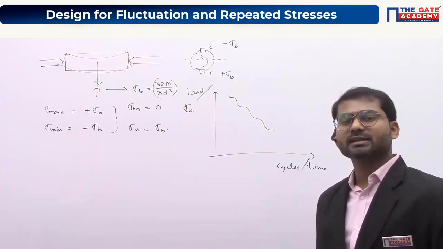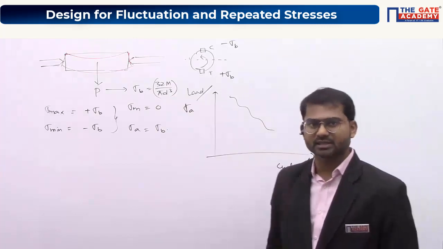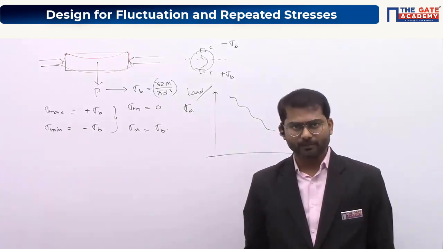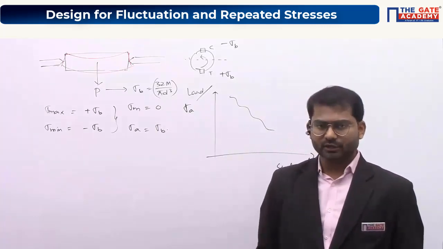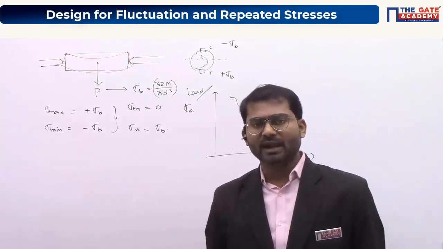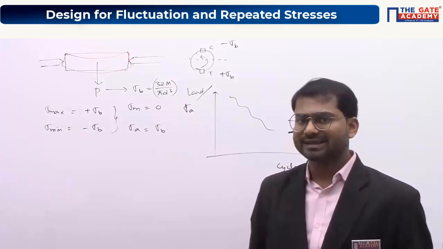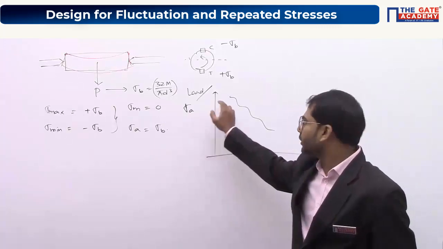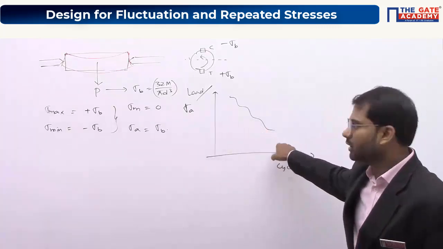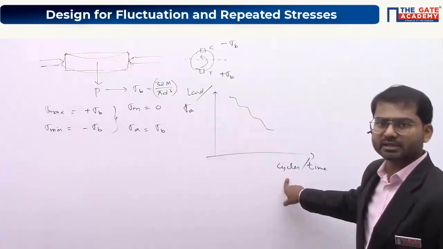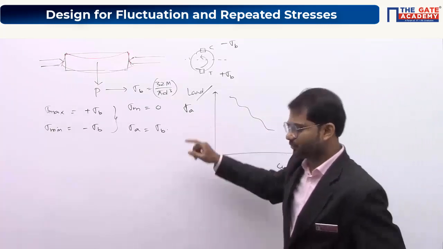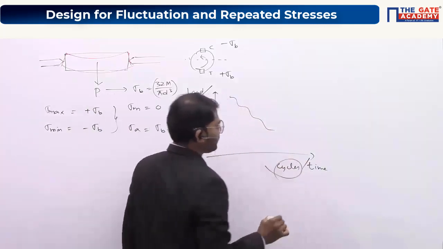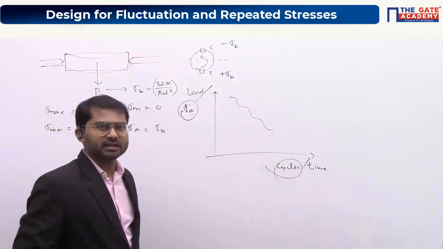Okay, so we are not going to decide the time. In fact, we can decide the load itself. We'll apply the load, that's it, and we'll wait till it fails. Understood? So in a real scenario, every material is taken and tested in this way, and the graph is drawn. So how this particular stress amplitude varies with respect to time, or stress amplitude with respect to number of cycles. Mostly we'll be having these two terms, stress amplitude and number of cycles.